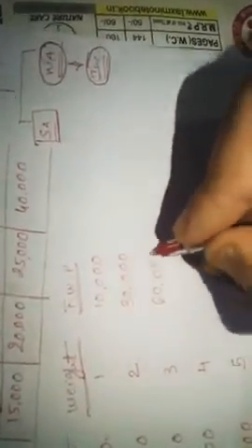How? 10,000 into 1, that is 10,000. 15,000 into 2, that is 30,000. 20,000 into 3, that is 60,000. Then 25,000 into 4, that is 1 lakh. We have to do multiplication. And then 40,000 into 5, that is 2 lakhs.